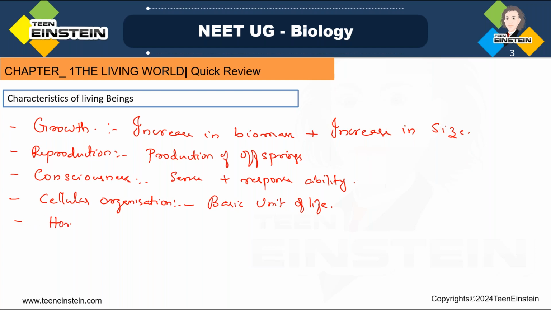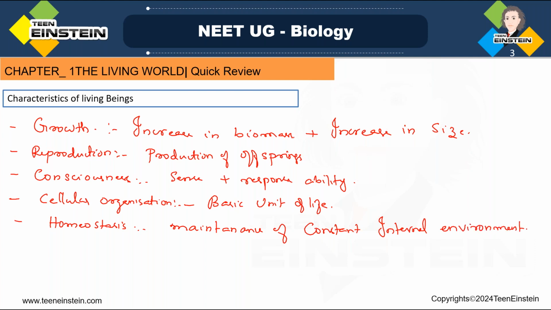Next one is homeostasis. What do you mean by homeostasis? Homeostasis means the maintenance of a constant internal environment.